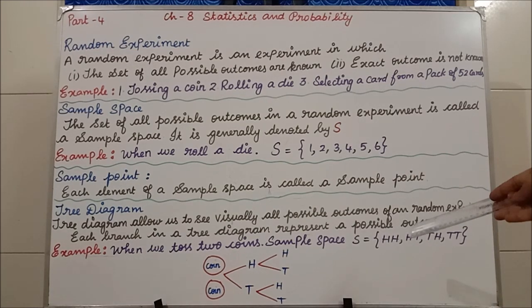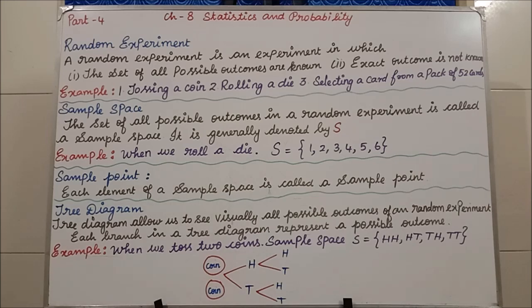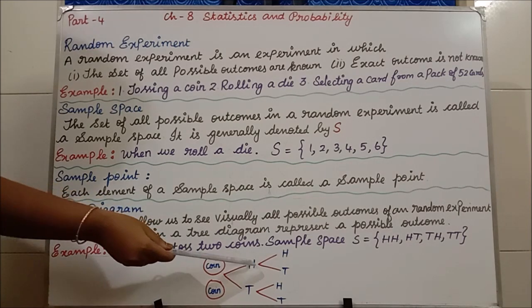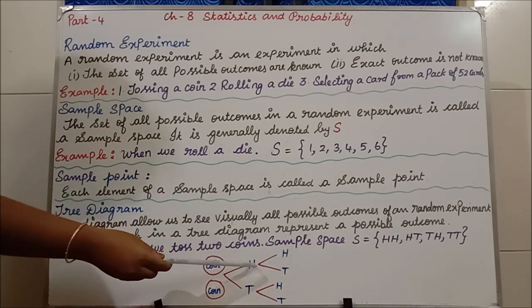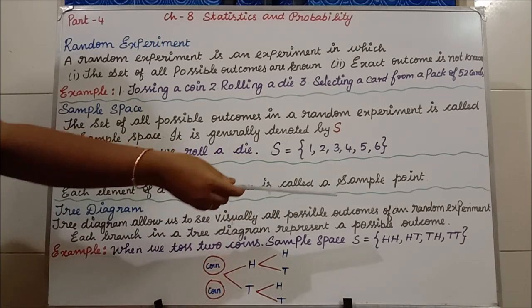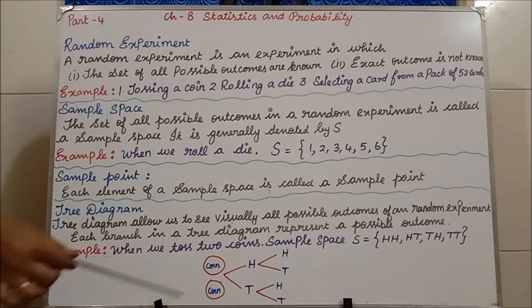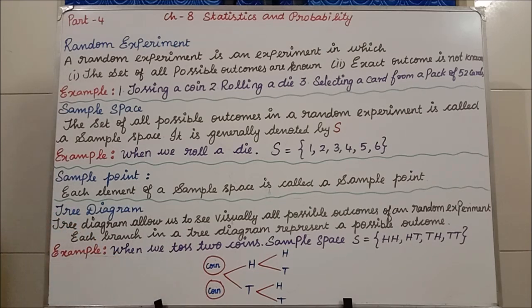See here, head head, head tail, tail head, tail tail. See, this I have written in the tree diagram. See how I have written it in the tree diagram. H, T, comma H, T, H, T. So the sample space we are now seeing visually. That is the tree diagram.